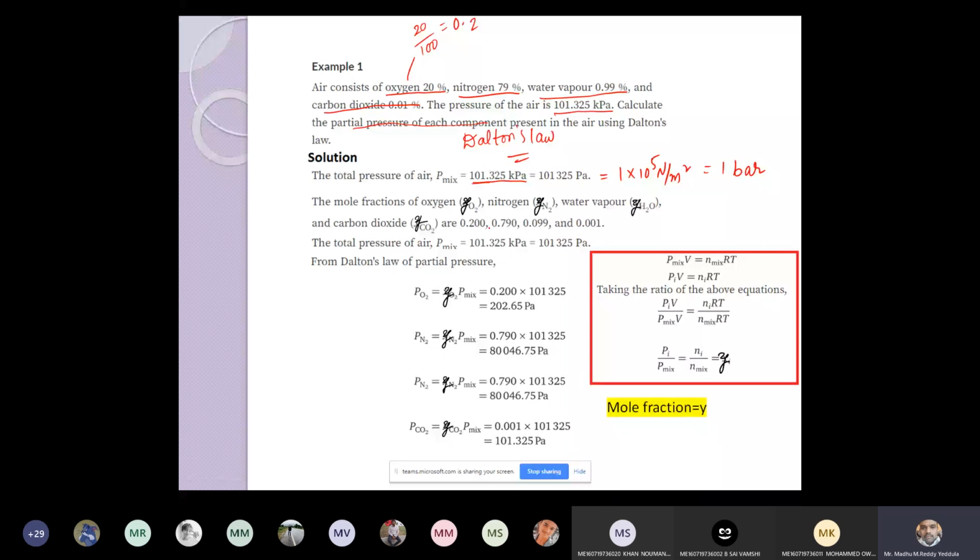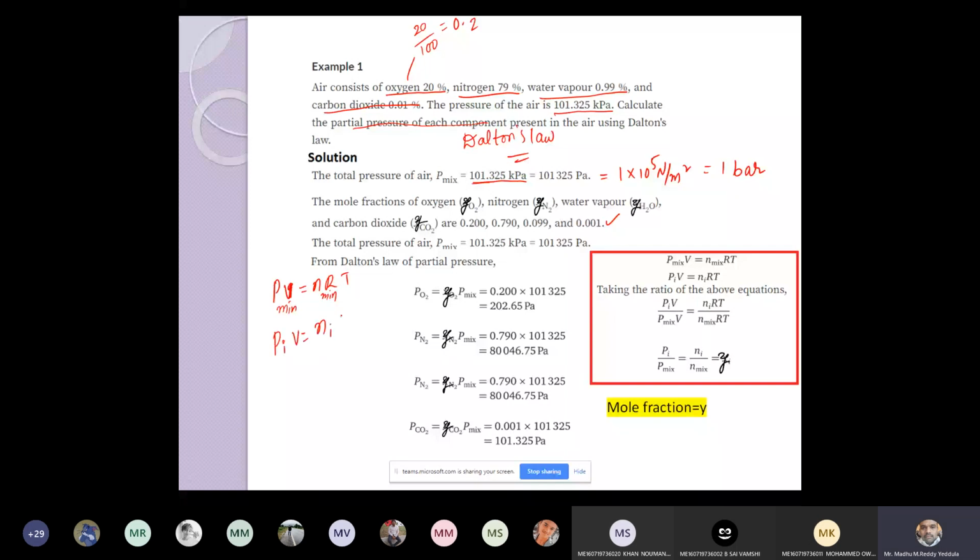Now once you know mole fraction, I want individual pressures. As we know, PV, capital V, is equal to nRT, and with suffix mixture, P mixture and n mixture. Similarly for one component, PiV equal to niRT.